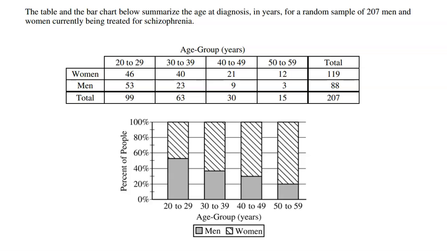If you are first diagnosed with schizophrenia in your 40s or 50s, you have a much higher proportion of those people that are female versus male. In the 20 to 29 group, it seems to be about 50-50. And in the 30 to 39 group, again, the older you get, it seems you're more likely to be diagnosed as a female.